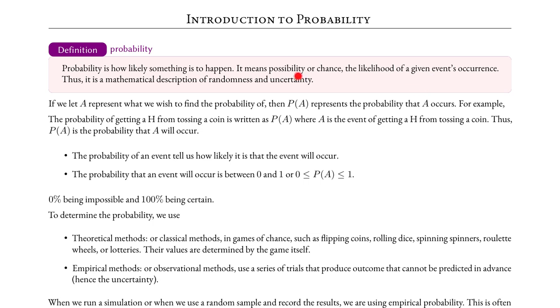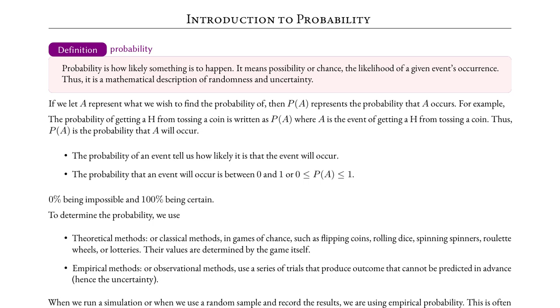Another example, if we were to toss a coin, the coin has two sides, head or tail. If we toss this, we are not certain whether the head or the tail side will show up. It is random. We are certain that one of the sides shows up, but we do not know which side will show up. The probability of getting a head or getting a tail is therefore 50-50.